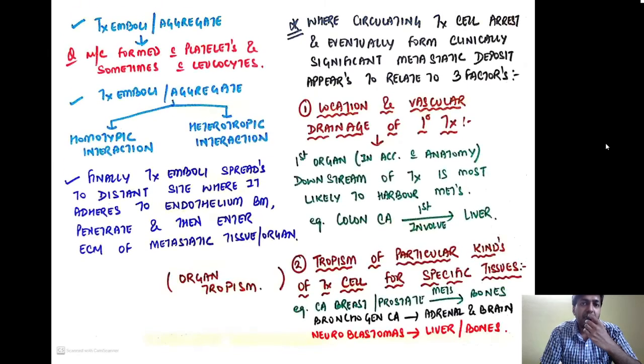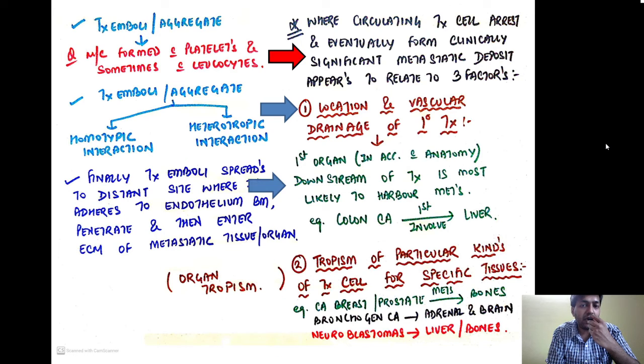Now remember, where the circulating tumor cells arrest and eventually form clinically significant metastatic deposits appears to relate to three factors. Certain tumors go to certain tissues only, or certain tumors metastasize to certain tissues only. So what are the factors which regulate where the tumor cells are going to metastasize? First is the location and the vascular drainage of the primary tumor.